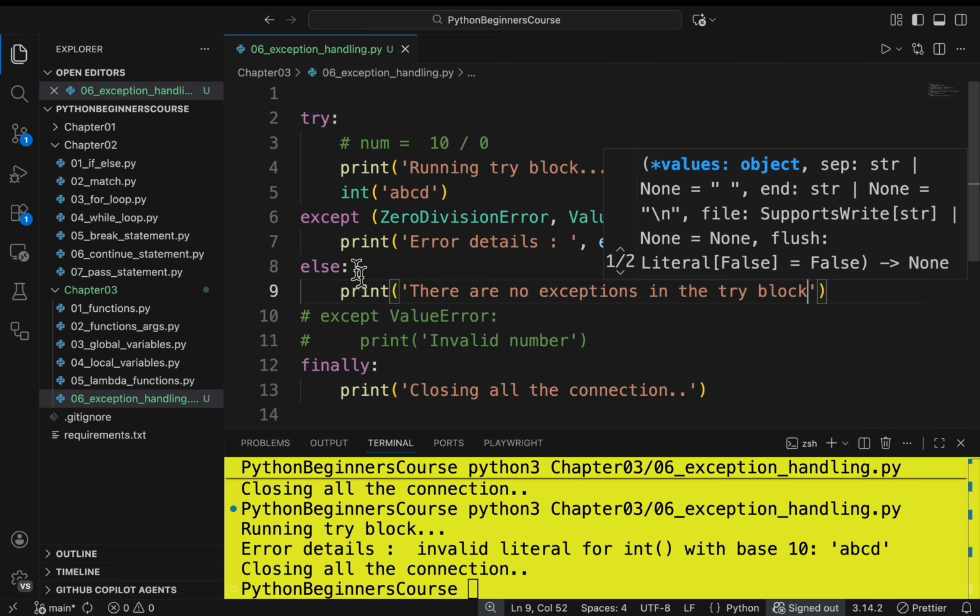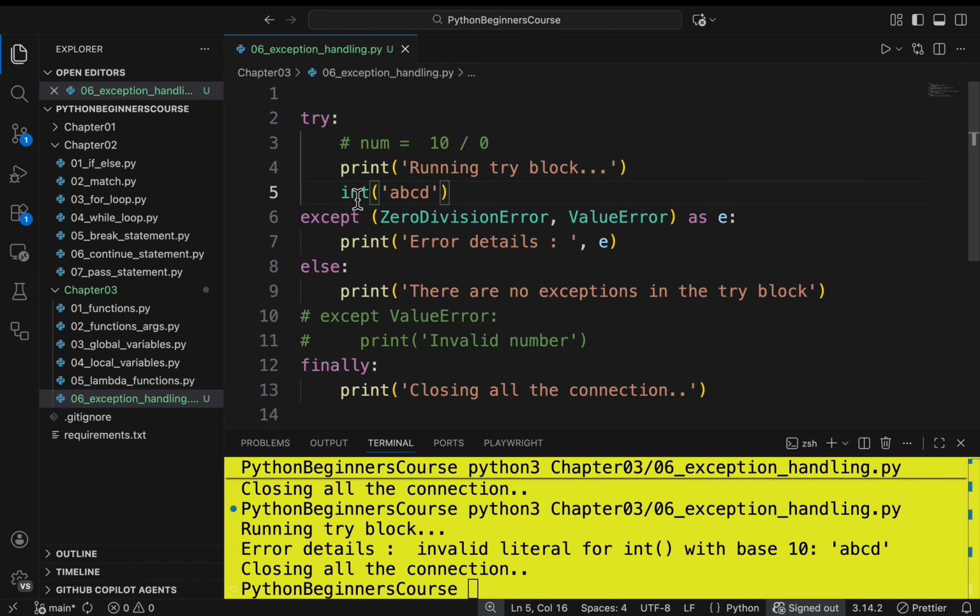So I will make sure that the try block is not throwing any exception, so it runs smoothly. Firstly it will simply print running try block. As there is no exception in the try block, it will never go to the except code block. Then it runs the else code block, and finally it runs the finally code block.